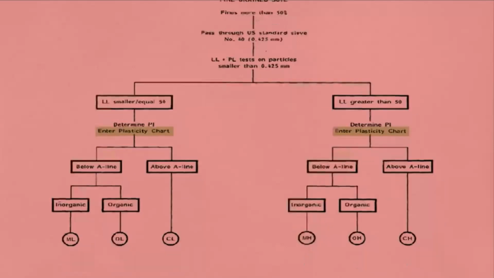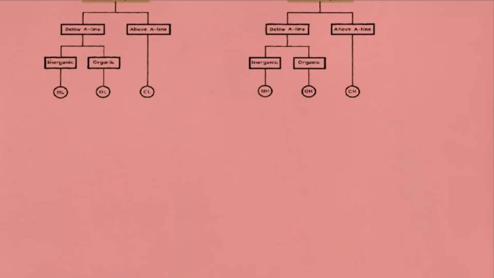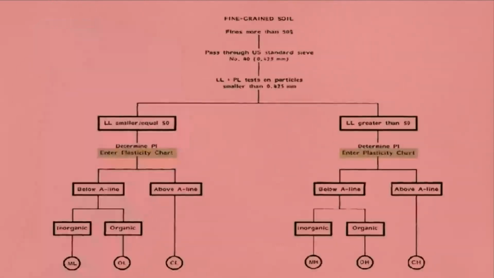Continuing with the next, we can also classify the soil based on liquid limit greater than 50 and liquid limit less than 50, as we have seen earlier, for the fine grains. Further, we can divide these using the plasticity chart: below A line it's inorganic silt, the low compressible ones, and above A line it is the clay.